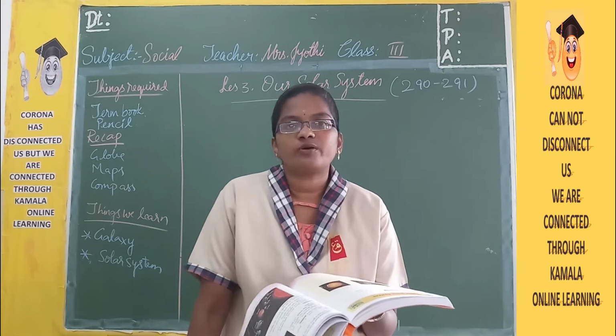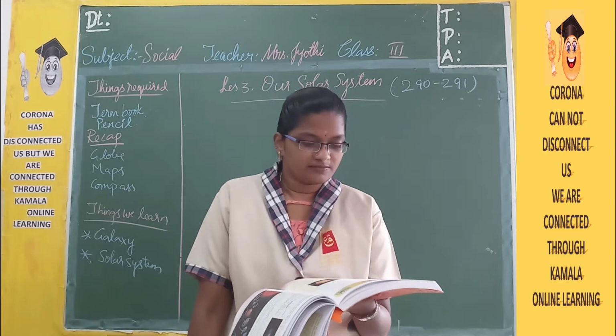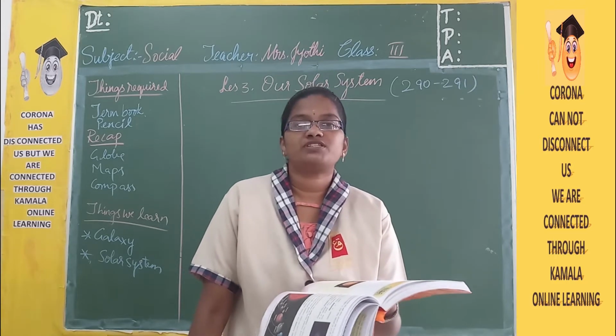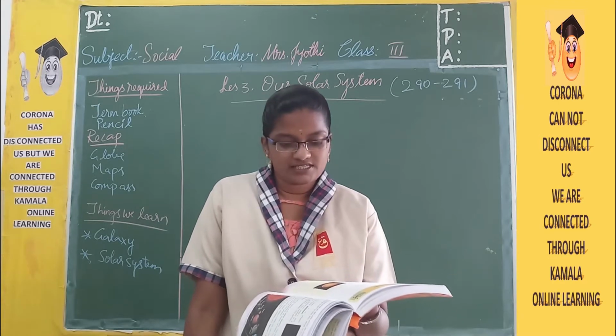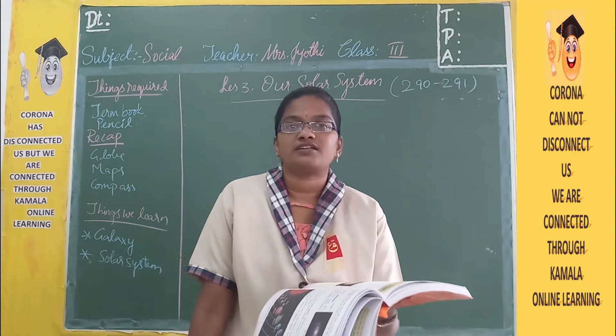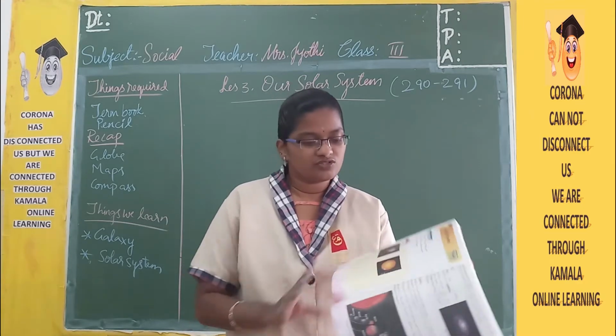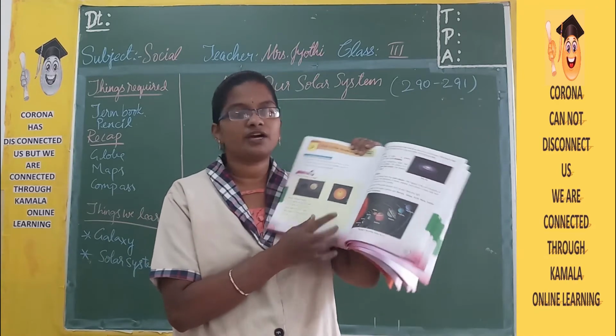Now here there is a warm-up box. Which of these is a star? In one picture there is the moon and in the other it is the sun. Which one is a star? The sun. The sun is a star. So here this is the sun and it is a star. Give a tick mark near it.